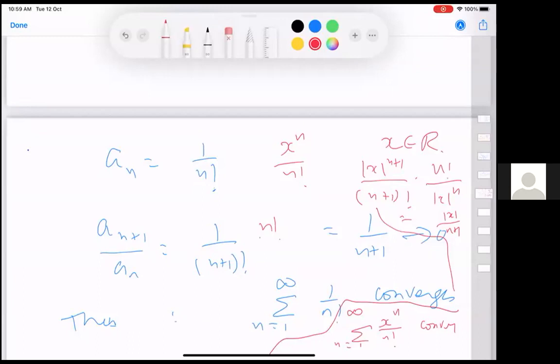So this is, I mean, later we are going to study in depth this series, the so-called exponential series, but things that you have seen and used maybe, we see that this ratio test concludes that. Okay.